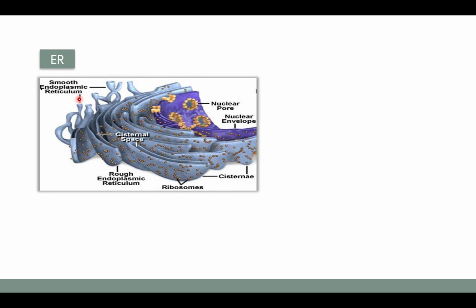Endoplasmic reticulum, as you can see in the image here, is either smooth endoplasmic reticulum without ribosomes, or rough endoplasmic reticulum to which ribosomes are attached. It has cisternae.